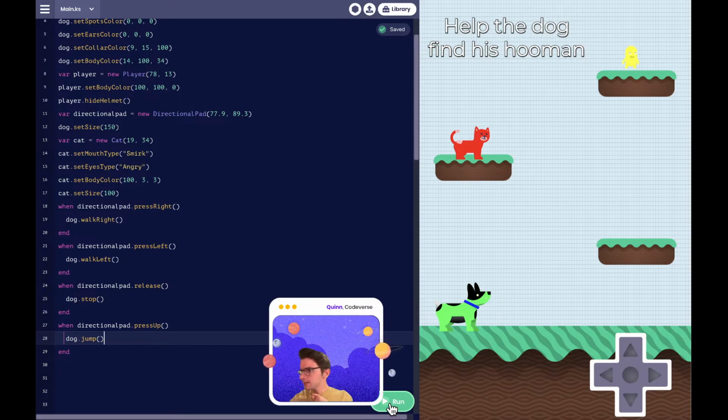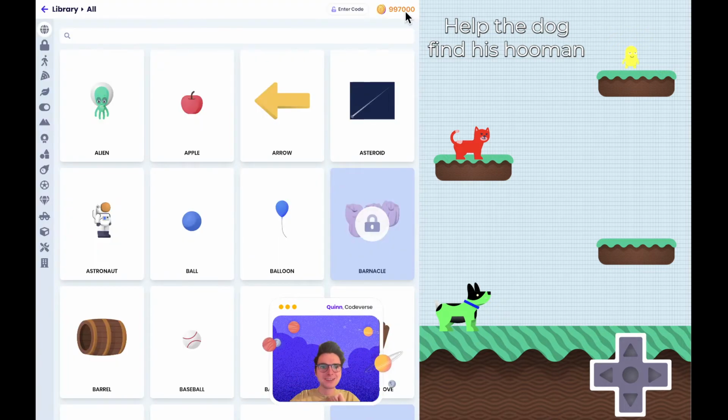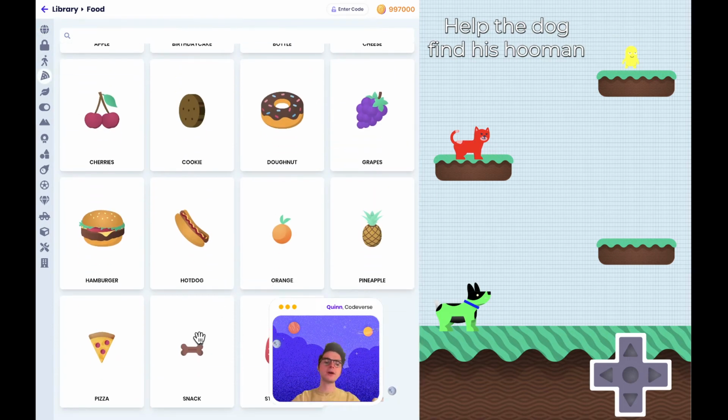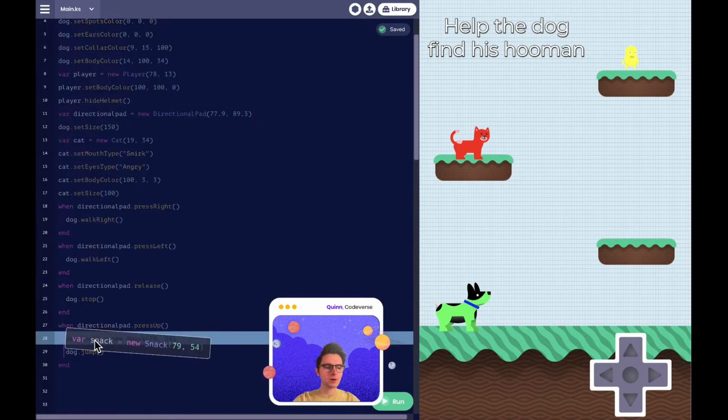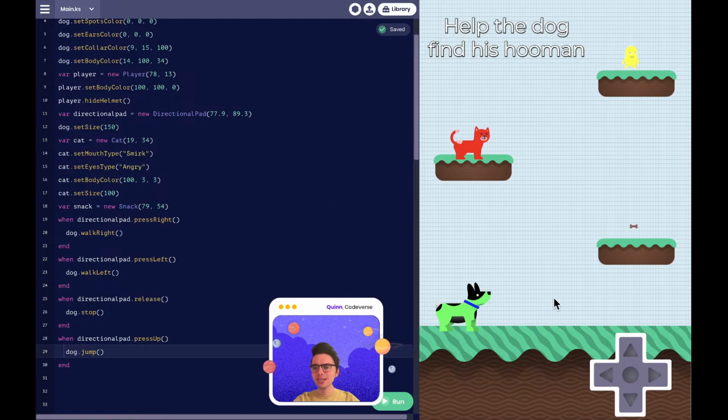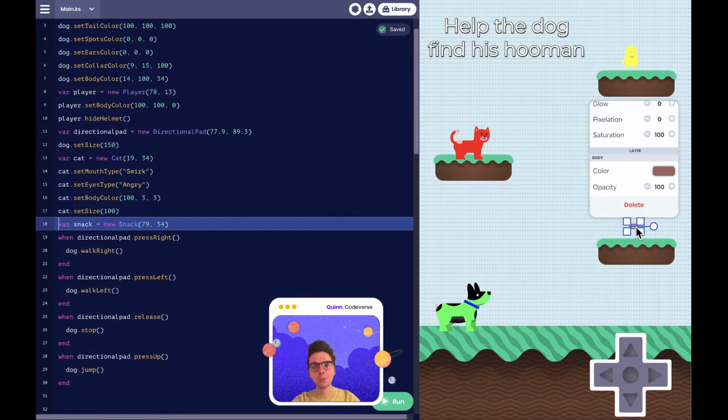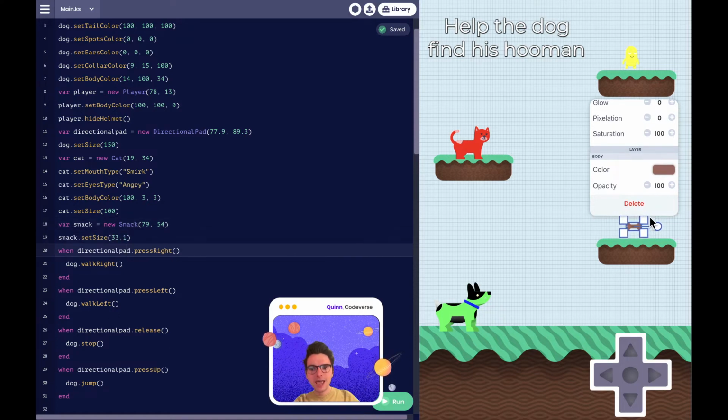All right, I'm seeing dog treats. Yes, dog treats, perfect. Let's add a dog treat for our dog to collect. So we'll head into our lovely library here and let's see food and, the computer knew. We're gonna add in our dog treat. And just like before, we have that amazing dog treat in our game, but it's so small. So instead of typing in our size method with our amazing magic method dot, we're gonna click on the object and grab these little boxes here to adjust the size. And just like before, it'll create that method for us.